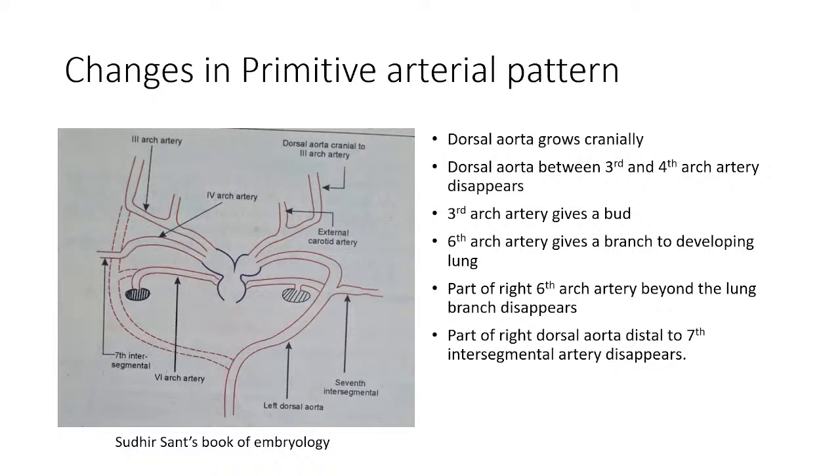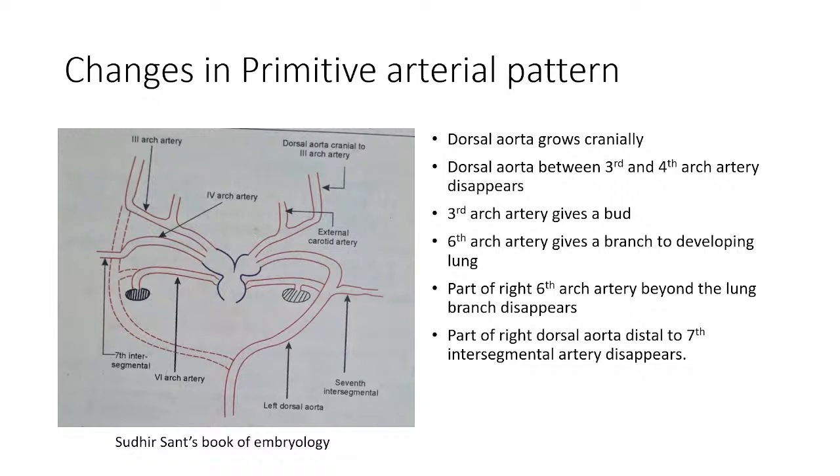So this sixth arch artery, beyond the lung branch to the lung bud, disappears. Okay, you got it? Yes, sir. Now part of the dorsal aorta, one more very important change: the dorsal aorta distal to the seventh intersegmental artery disappears.